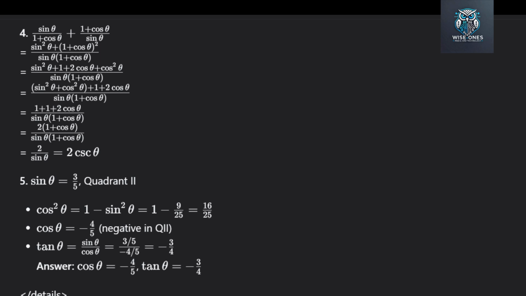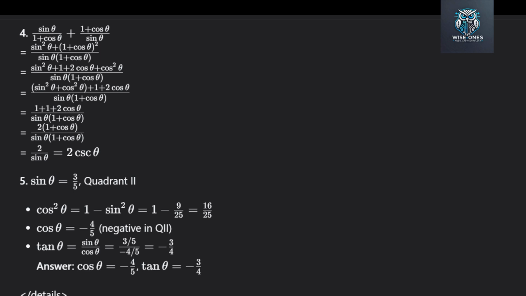Answer 5. Sine theta equals 3/5. Quadrant 2. Cos squared theta equals 1 minus sine squared theta. 1 minus 9/25 is 16/25. Cos theta is -4/5 because it is quadrant 2. Tan theta is sine over cos. 3/5 divided by -4/5 is -3/4. Answer: cos theta equals -4/5. Tan theta equals -3/4.